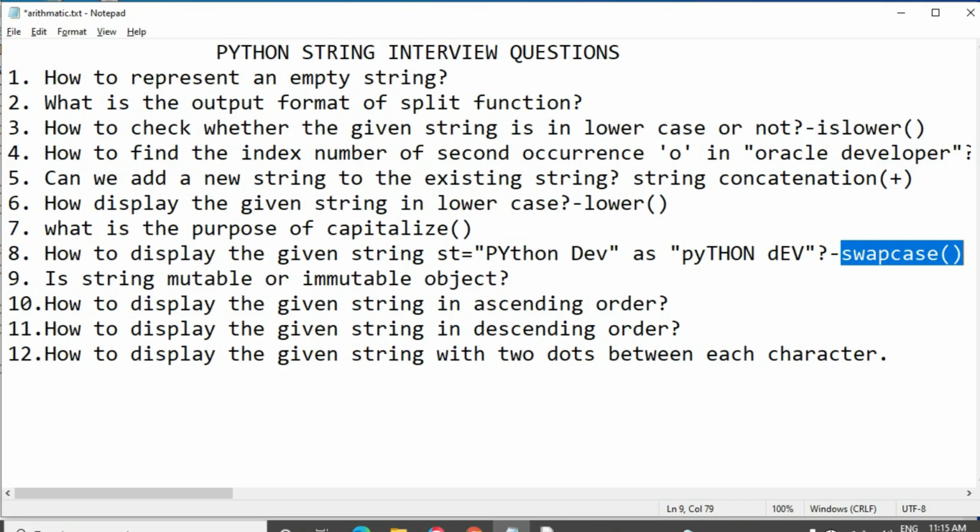Okay, then the next one is, is a string a mutable or immutable object? The answer for this question is, a string is an immutable object.